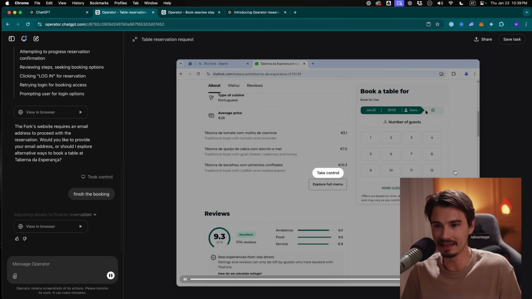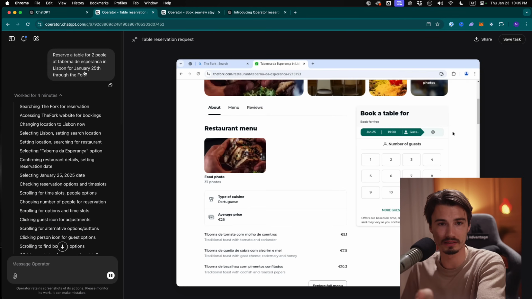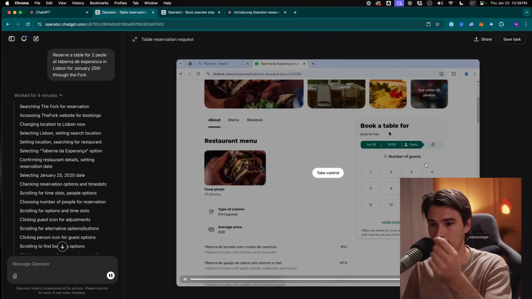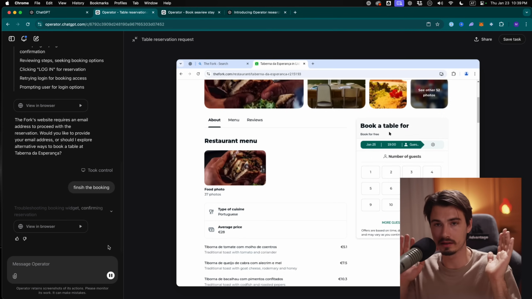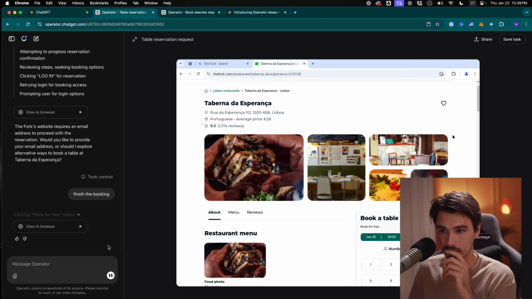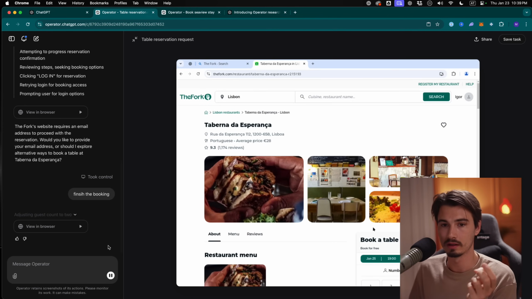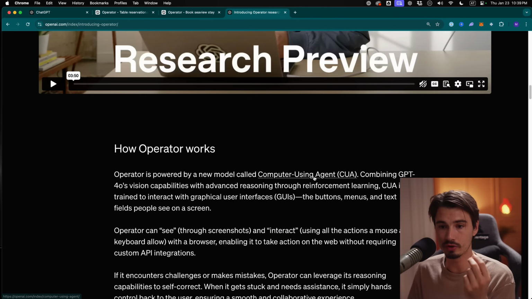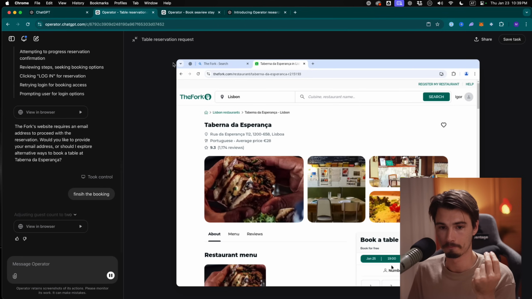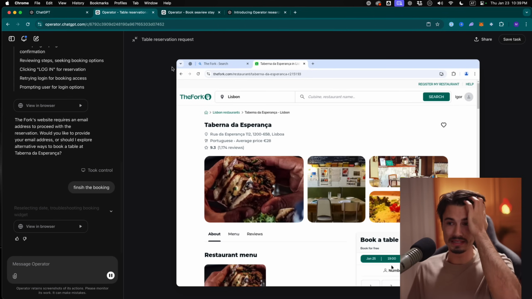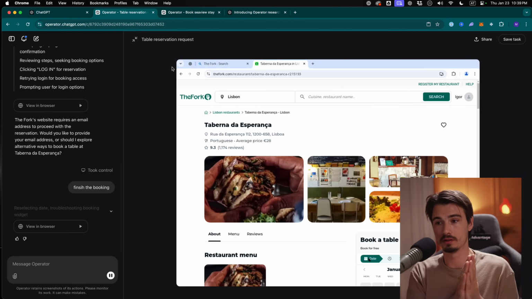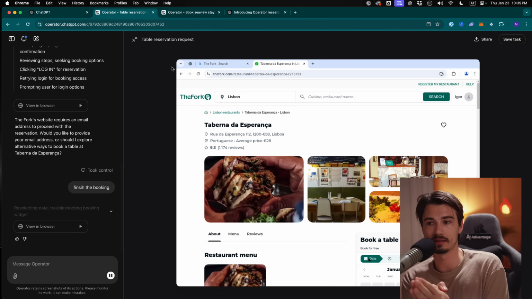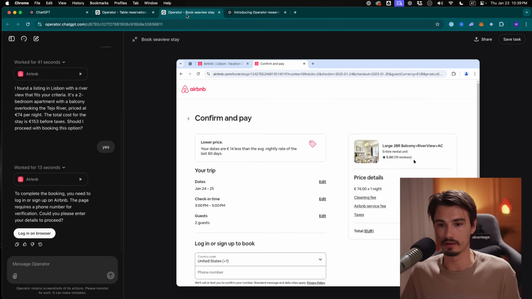But from what I can see, it successfully picked, what did I want? January 25th, the fork, 2 people. This is looking good. It's still working, but the only thing I had to do is log in with Google, and this brand new, what is it called? Computer Using Agent model got this right. Let me tell you, there's no way on earth that any of the competing products would have gotten 2 requests like this right in a row. And from everything I'm seeing, this is looking very, very good so far.